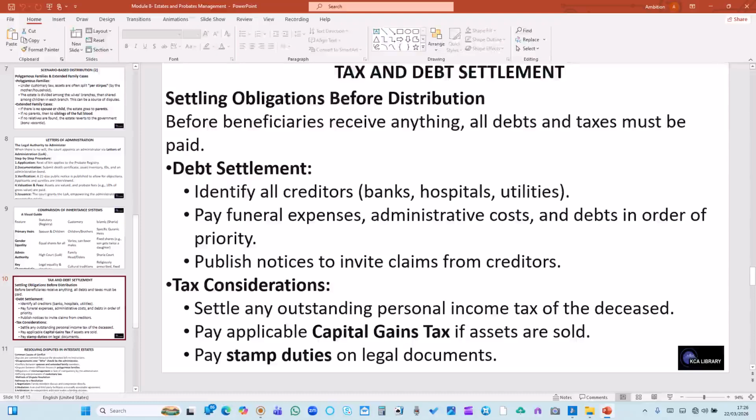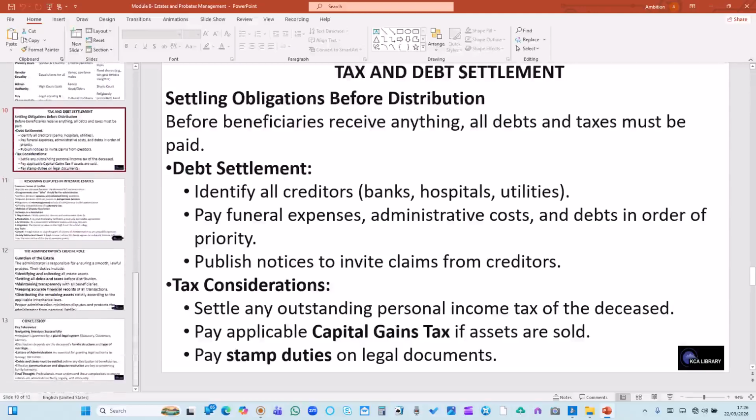Then tax considerations: settle any outstanding personal income tax of the deceased person. Then pay applicable capital gains tax if assets are sold. Then pay stamp duties on legal documentation. So these are tax considerations in real estate and probate management.